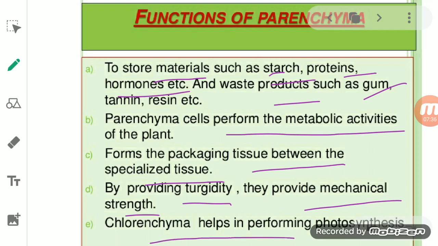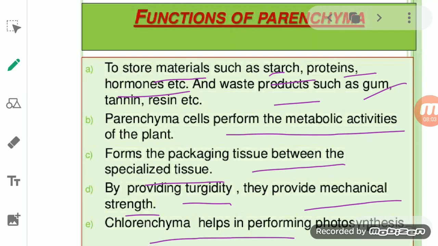Some of the cells present in it consist of chloroplast, due to which these tissues are able to perform the process of photosynthesis. So these are some of the structure, function, and basic things about the parenchymatous tissue.